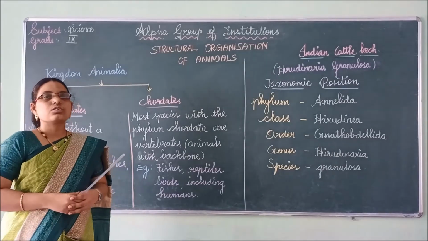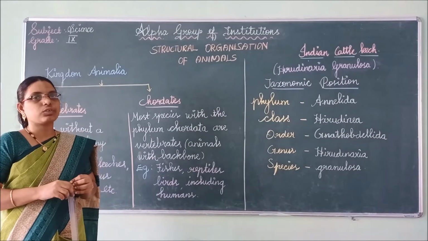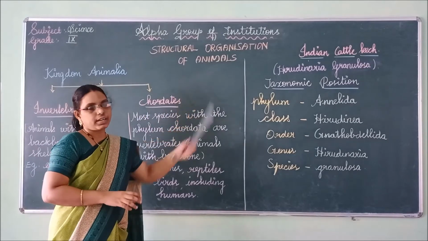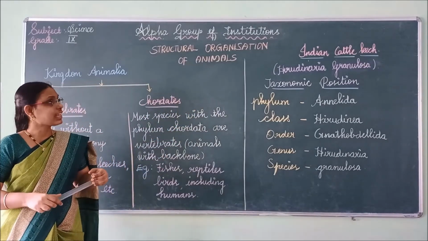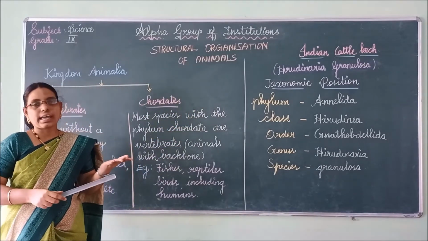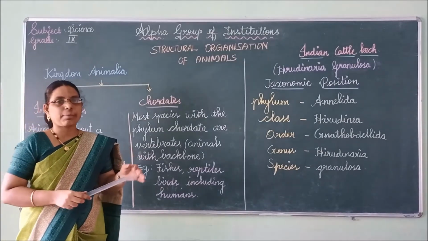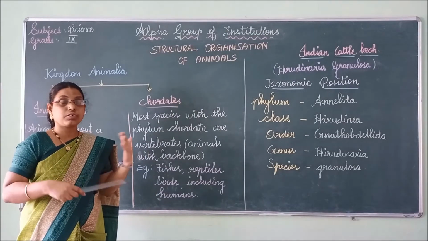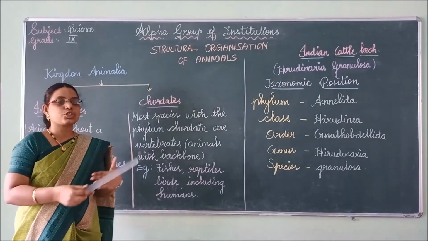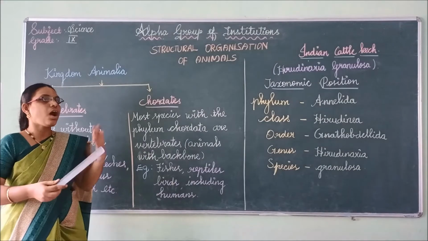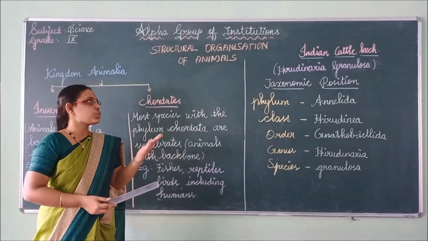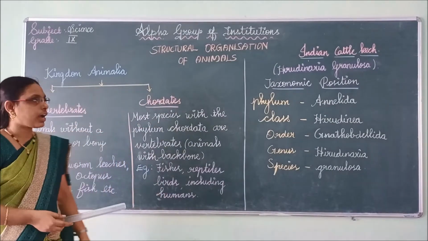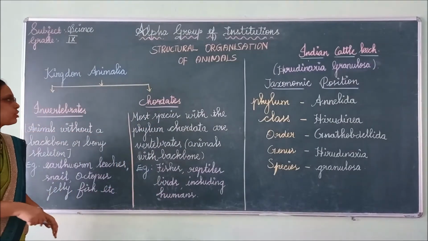Hello students, today we are going to see a new concept: structural organization of animals. What is called structural organization? All life currently living on earth is made up of cells. Cells together form tissues. Tissues in turn come together to form organs and organ systems. So we are going to see about the organ systems of animals, that is, structural organization.